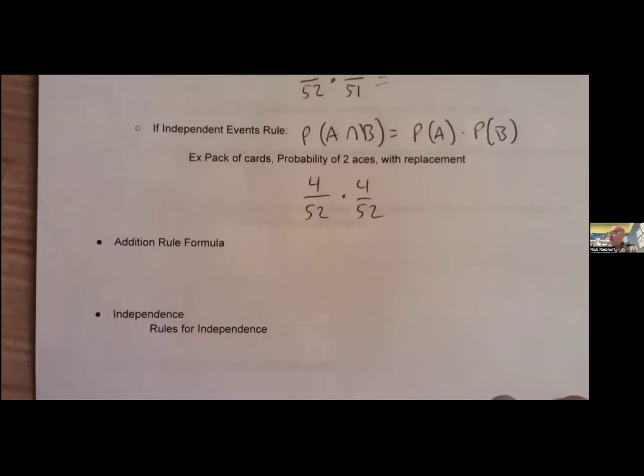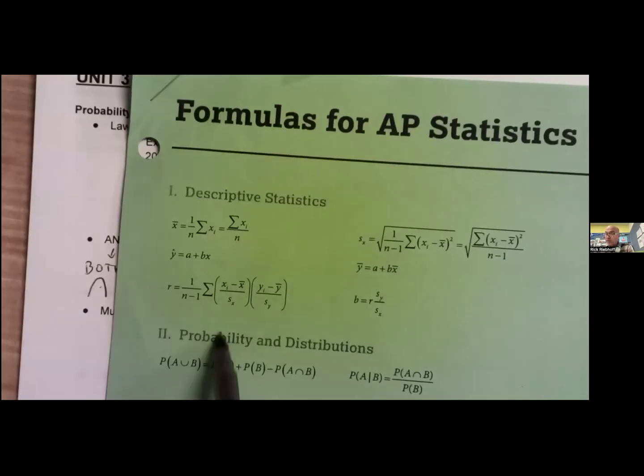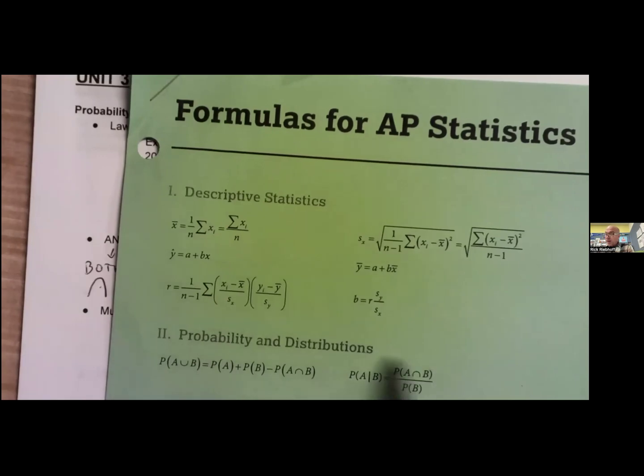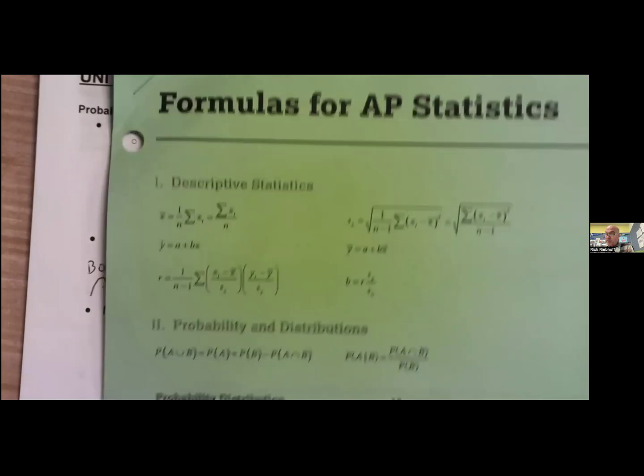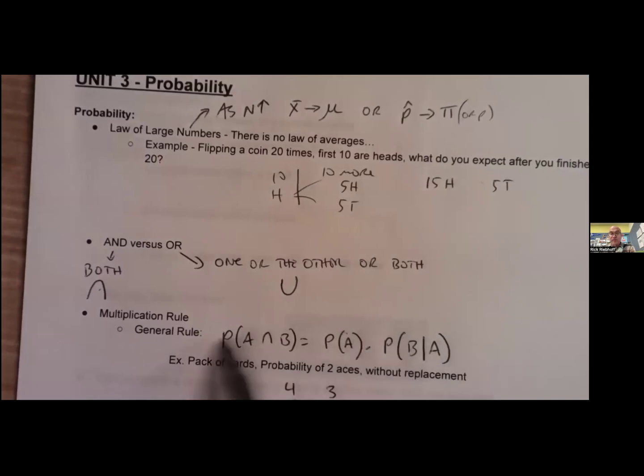Let's see. Oh, I promised I would show you where to find this one. There's a probability section. So if you go where it says probability, you see this one right here. This is conditional probability, which we'll get to in a second. But if you multiply both sides by probability of B, you'd have probability of A and B is equal to probability of B times the probability of A given B, right? And we could flip that around with this being probability of A as well, and this being B given A, right? A and B is the same as B and A.